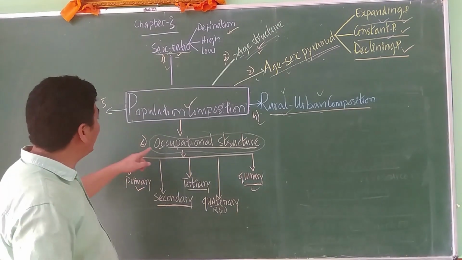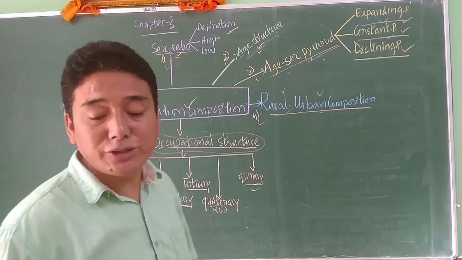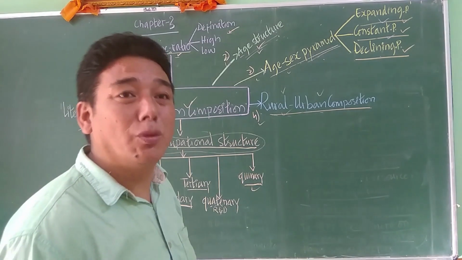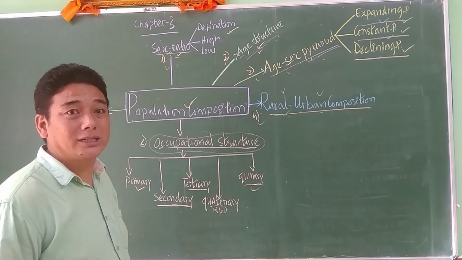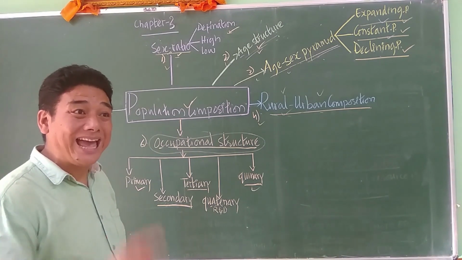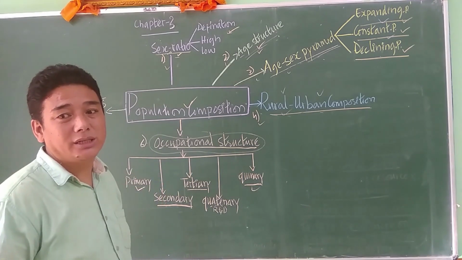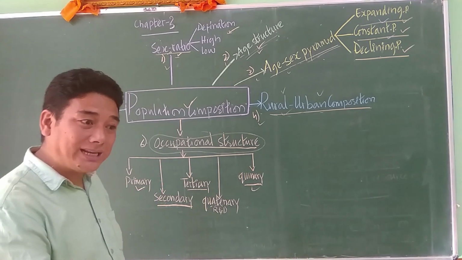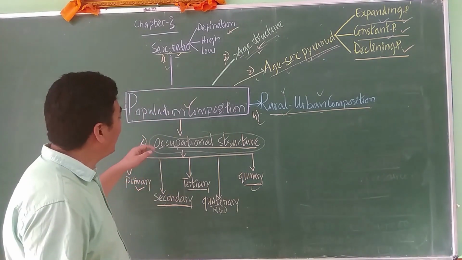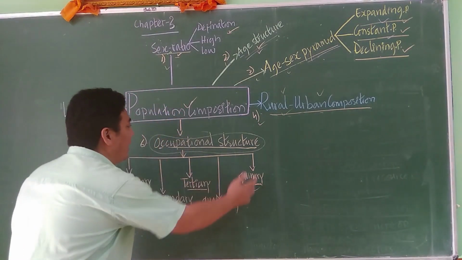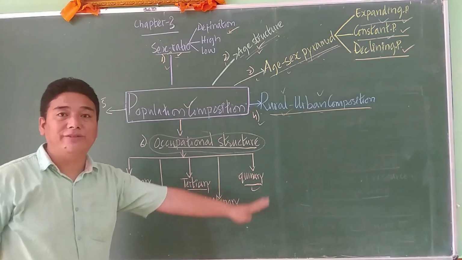And the last one is occupational status. What kinds of occupation are the populations engaged in? People are engaged in different kinds of economic activity. Now, what is economic activity? Any kind of activity that generates income in return, or that gives you an income in return. That is the economic activity, and the whole economic activity has been structured into these 5 categories.